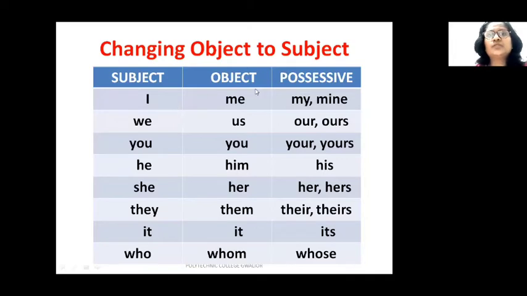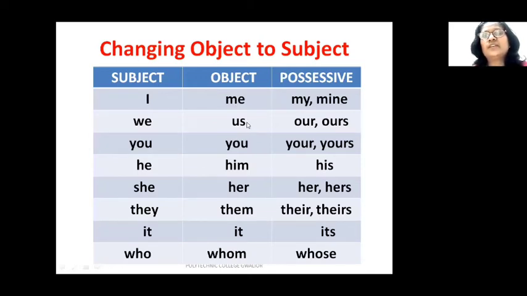Now, this also you need to know that when pronouns come in the object's position, then they are in these forms. Like when we use I in the subject's place, and when it comes to object, if it is in the object's place, then it will be in the form of me. So when you change a sentence into passive voice with me as an object, me, when it comes to the subject's place, will change into I.